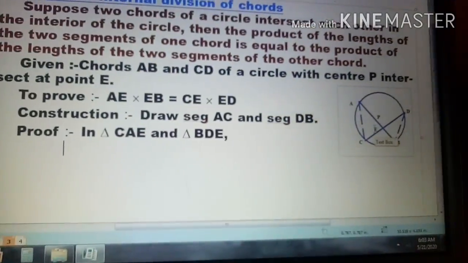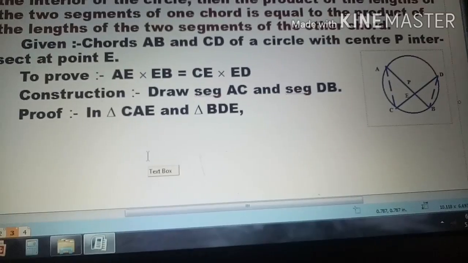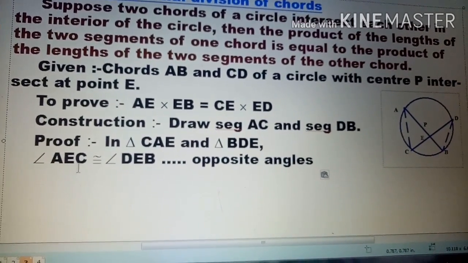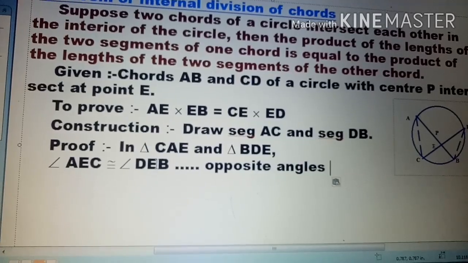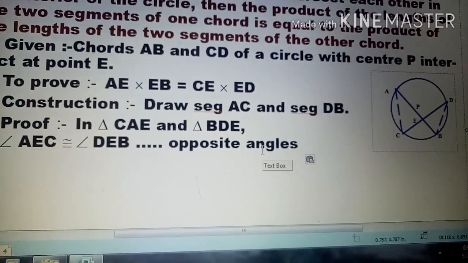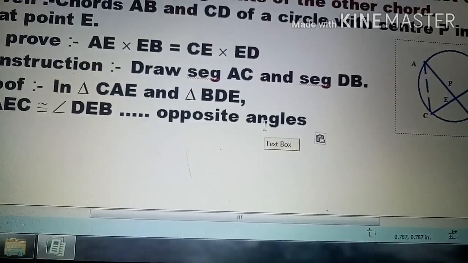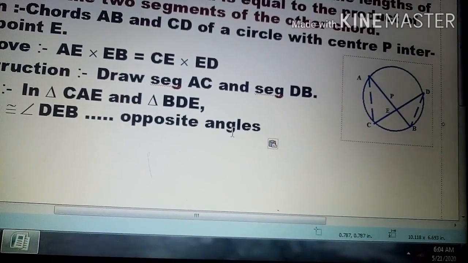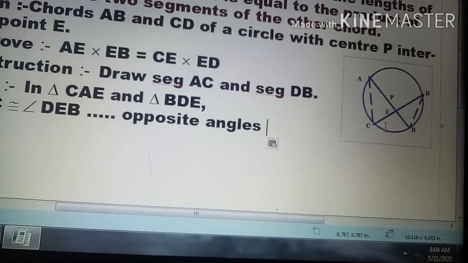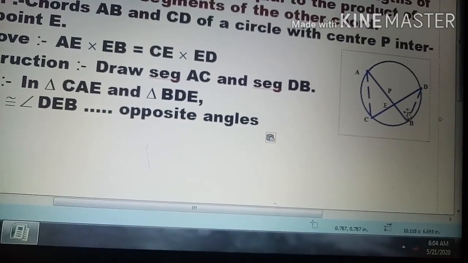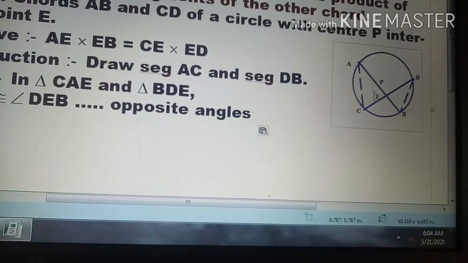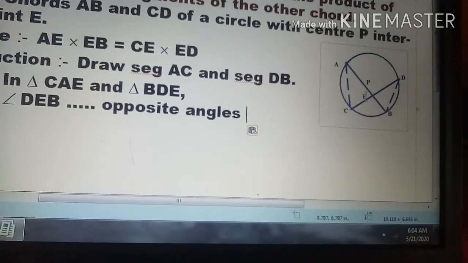And now see, angle AEC is congruent to angle DEB, as they are opposite angles. Okay. So later we have to see which other angles are equal. Okay. These two angles are equal. It is the opposite angle of a line. After that,